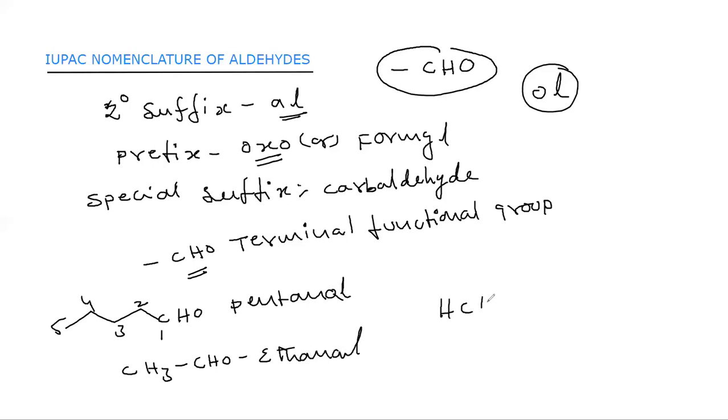If you have HCHO, this is methanal. And if you have 2 groups, then you can name it as dial. CHO, CHO. So then this is ethanedial.